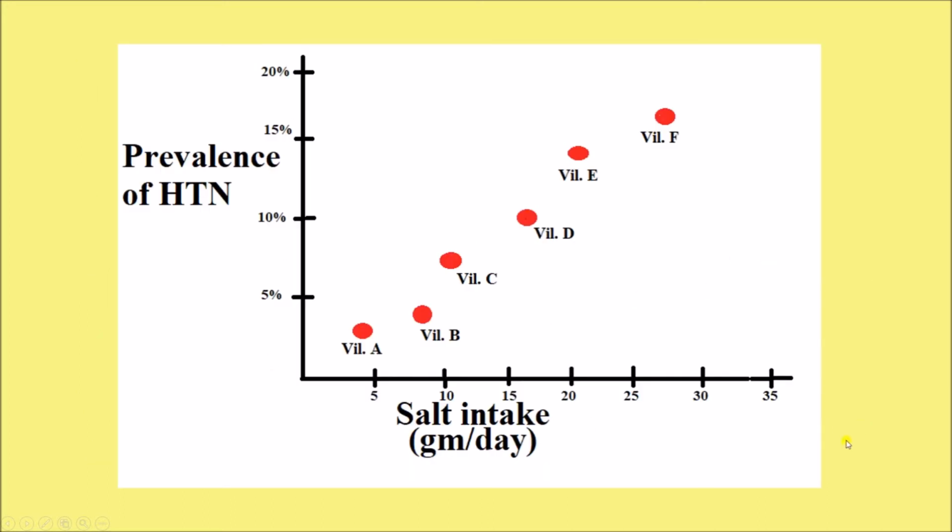So, this is a graph where the x-axis denotes the mean salt intake and the y-axis denotes the prevalence of hypertension. We have 6 different villages, village A, B, C, D, E and F. Now, suppose I have visited village A. Say in the village there are 100 people living. So I will ask them individually about their amount of salt intake on a daily basis. I will add the values and divide by the number of people, that is 100. So that will give me the mean or average salt intake on a daily basis for that village.